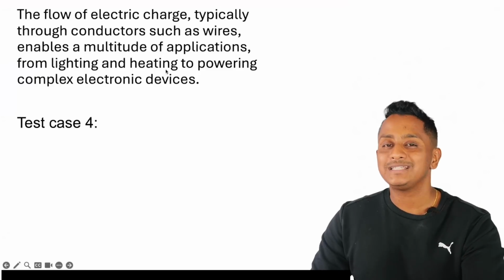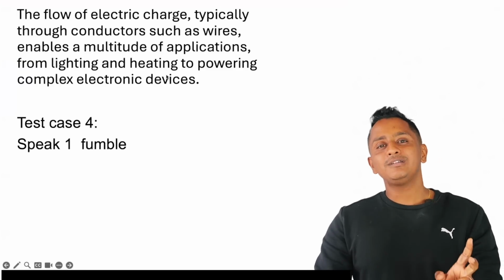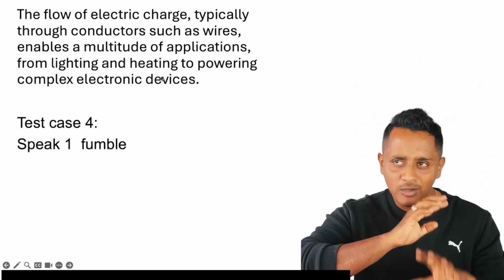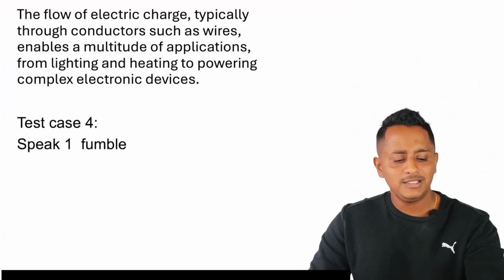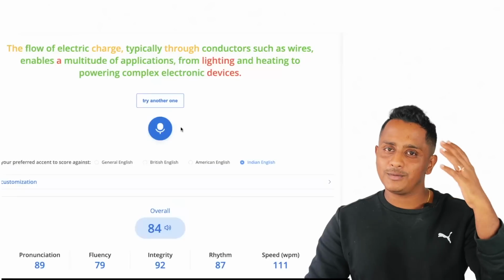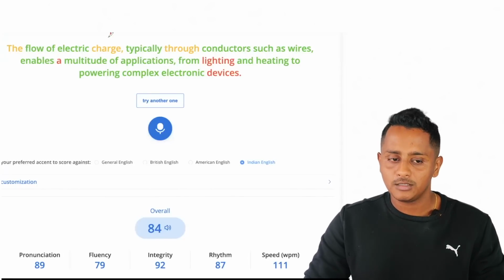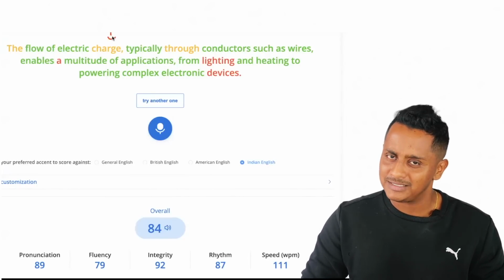So now we will move on to test case number 4. As opposed to test case number 3, here we are fumbling but only once. We are not fumbling more than once. So let's see what marks it gives. Alright, so I'm going to fumble only one word. What I do is "a flow of electric charge". That's all I do. So let's see what marks it gives. Ready.